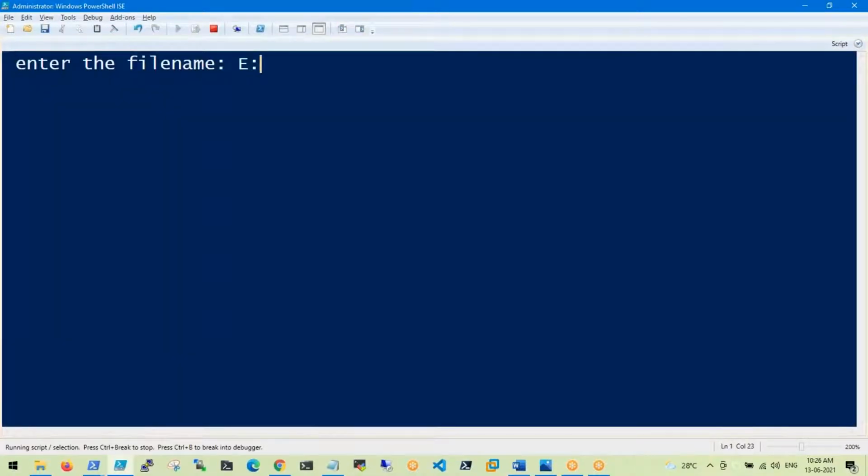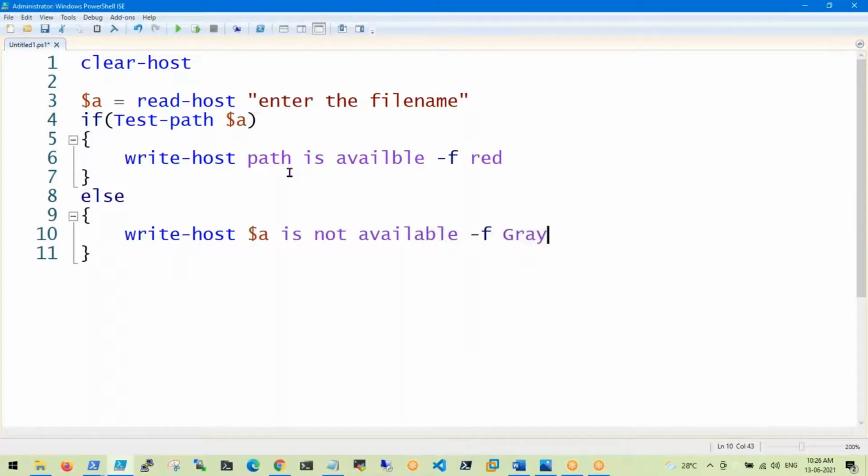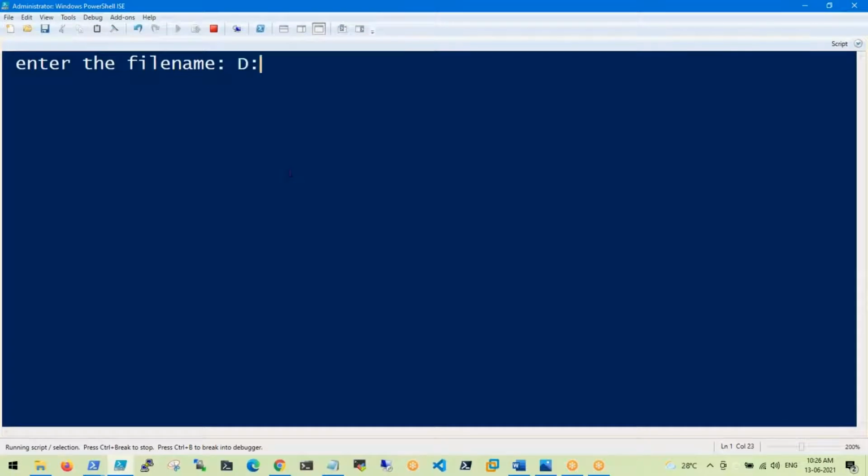The user will enter, is the D drive there? Yes. If I provide the X drive, see the output, there is no output, meaning the drive is not available. I can also write the else block. We have some standard syntax. So 'not available'. If you provide the D drive, it is valid. If you provide the X drive, it is not there. So that is how to create this.